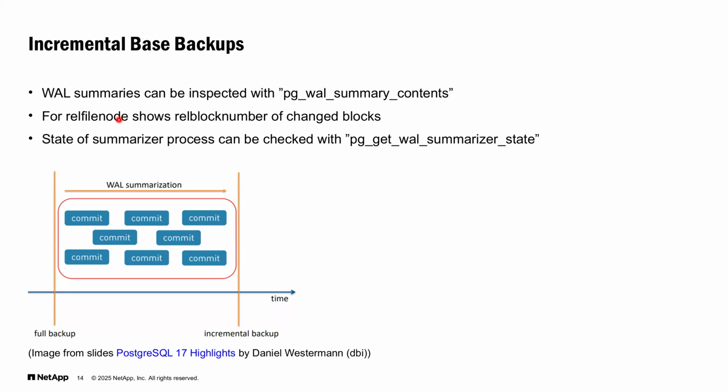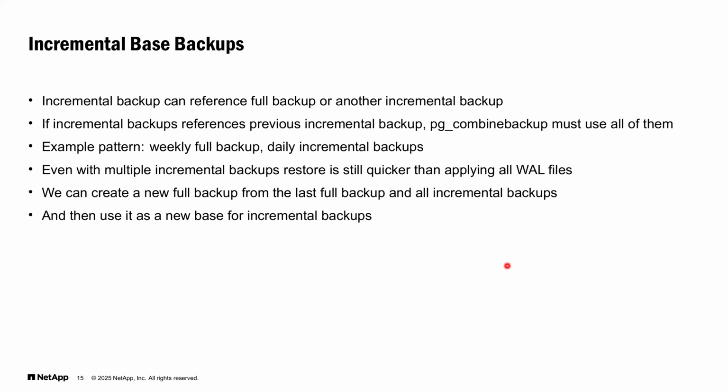And for each of that relfilenode, it shows block numbers of changed or new blocks. And there is also the function pg_get_wal_summarizer_state, which can give us the state of the summarizer process itself. So these incremental backups, as I already mentioned in previous slides, must reference either a full backup or another incremental backup, previous backups.